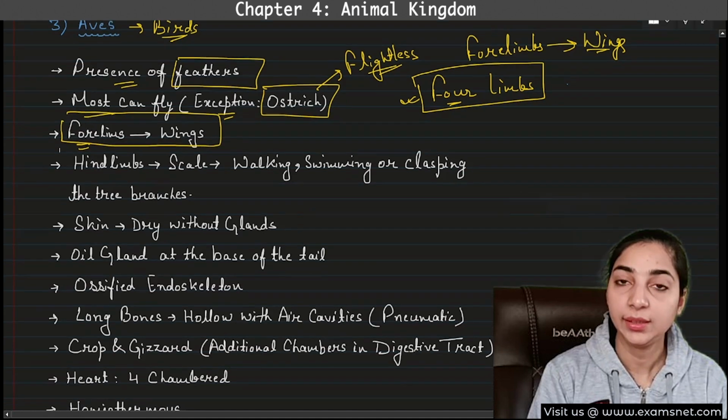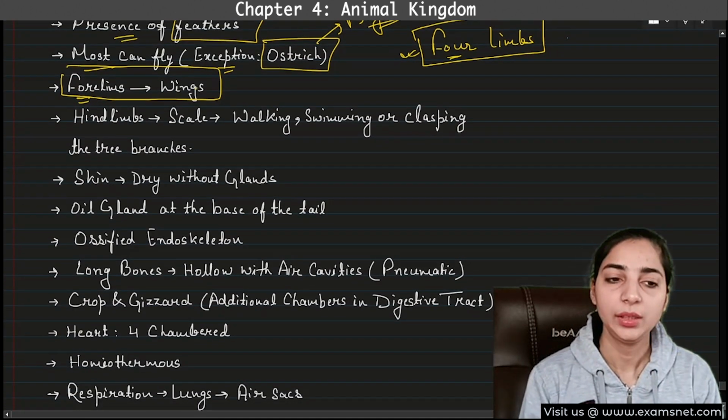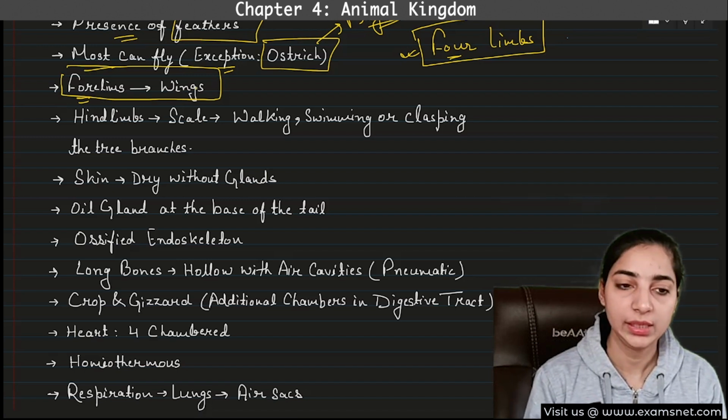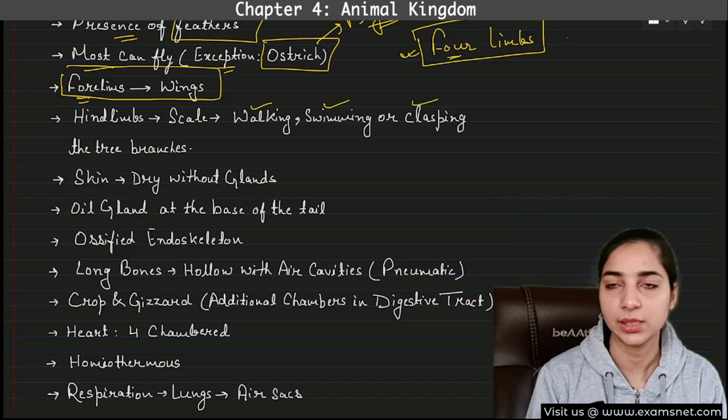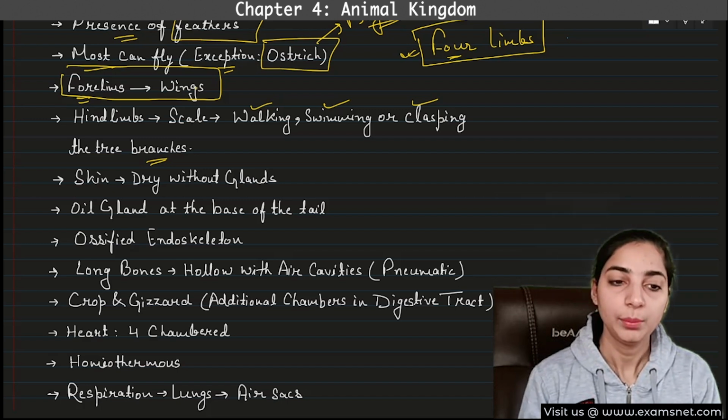And what about the hind limbs? The two limbs that are present behind the forelimbs are used for daily activities such as walking, swimming, or clasping the tree branches. So these lines were mentioned in the NCERT, therefore I have mentioned them.